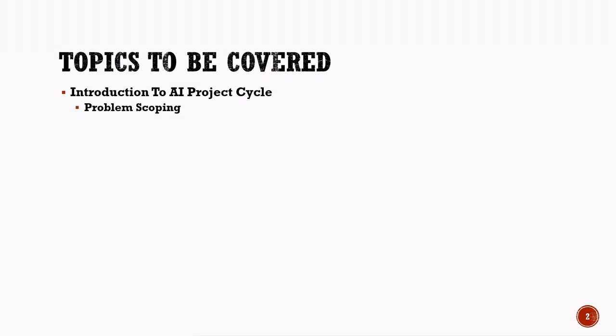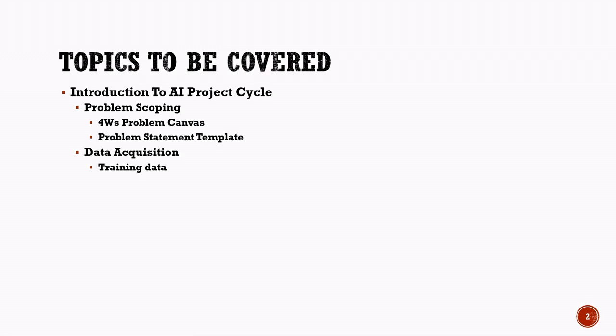We will also learn about the 4Ws problem canvas, which helps us understand who is affected by the problem, what the problem is, where it occurs, why it needs to be solved. We will also study the problem statement template, which helps define the problem clearly. Next comes data acquisition. In this stage, we collect data required to train AI systems. We will understand training data, testing data, different data sources.